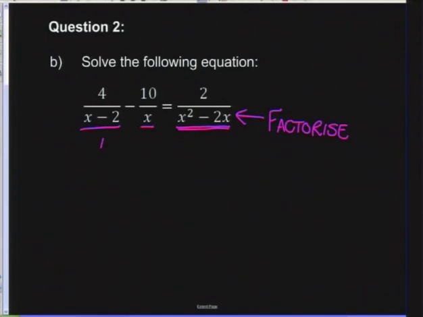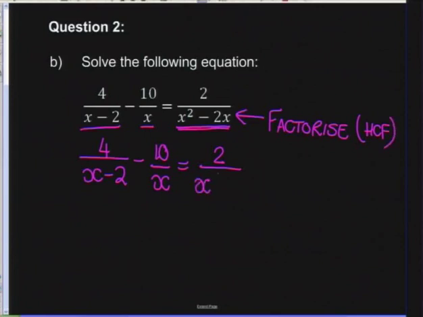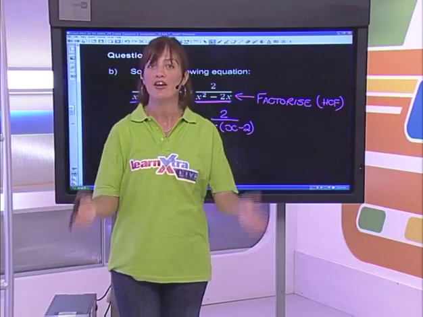Okay, so the first step is going to be 4 over x minus 2 minus 10 over x, which is equal to 2 over... Now, if I were to factorize this, the first thing we always look out for when factorizing is a highest common factor, which in fact we do have. It's x, which is going to leave me with x minus 2.